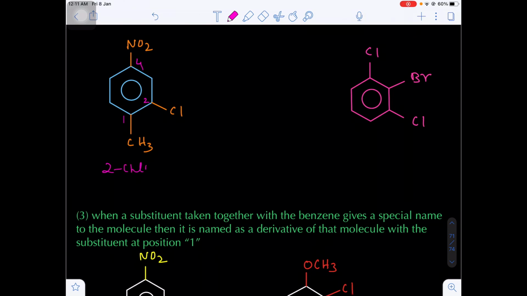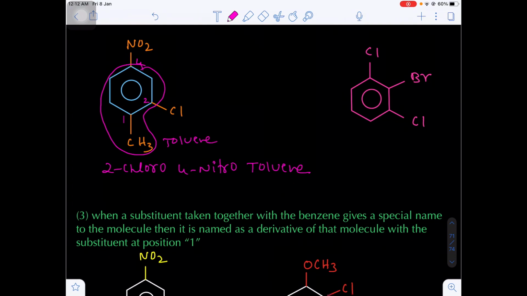You see, 2-chloro-4-nitro. Actually, methylbenzene has a special name known as toluene. Yes or no? Now this part, methylbenzene, this portion is toluene.